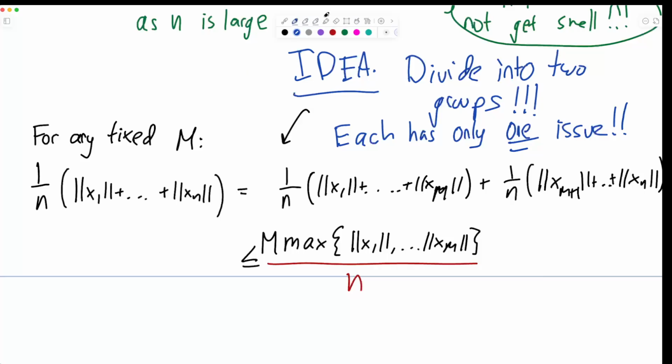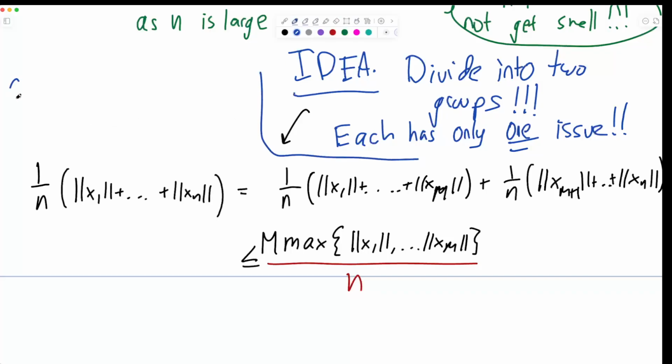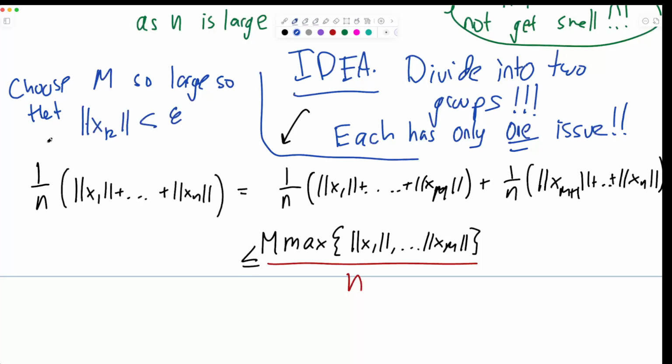So why don't we go back now and actually say, instead of affixing an m, let's go back, and we'll choose m so large so that x_k is less than epsilon for k greater than m. And then even though there's a whole whack ton of terms over here, getting close to n terms, every individual one is less than epsilon. And so I can say this is less than epsilon times the number of terms, which is n minus m. Okay, and this is all, again, divided by n.